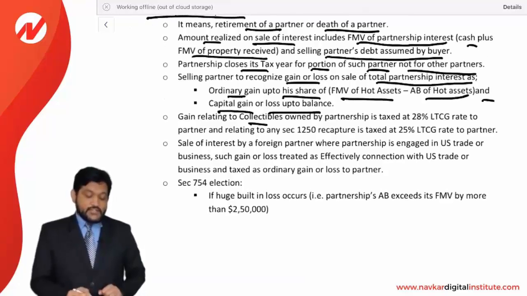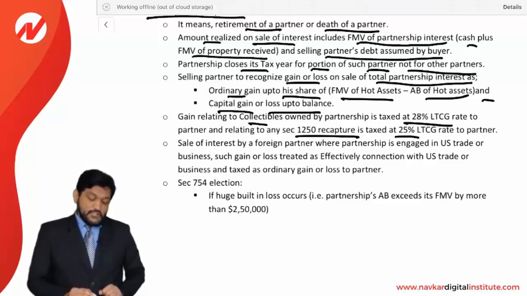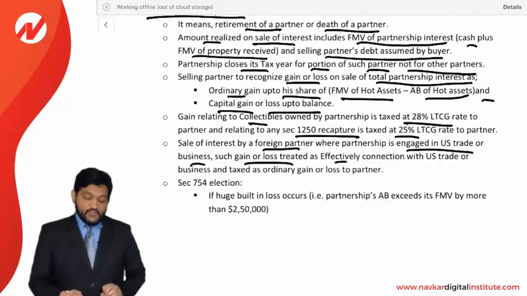Gain relating to collectibles owned by a partnership is taxed at a 28% LTCG rate, as we have already discussed. And relating to any section 1250 recapture is taxed at a 25% LTCG rate. Sale of interest by a foreign partner where a partnership is engaged in a US trade or business, such as a gain or loss treated as effectively connected with a US trade or business and taxed as an ordinary gain or loss to the partners.